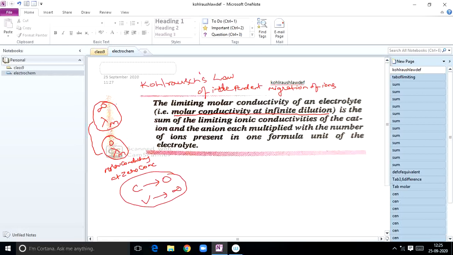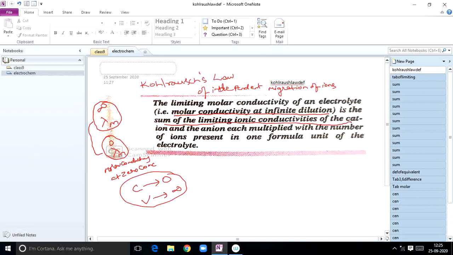So according to Kohlrausch law, the limiting molar conductivity of an electrolyte, that is molar conductivity at infinite dilution, is the sum of limiting ionic conductivities of the cation and anion.